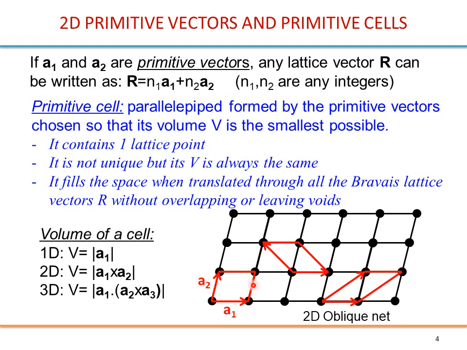You see here that it does contain only one lattice point, because you consider only the portion of the point that is inside here plus what is inside here plus this piece plus this piece. So the sum of the 4 contributions is 1. Actually, the number of points can be used to quantify the volume of the cell. Because it just has 1 point, the volume of this cell is 1 point.